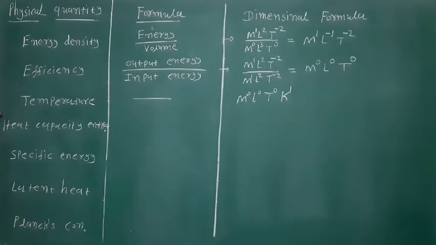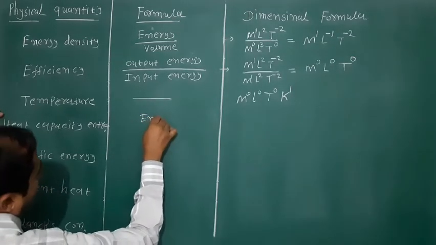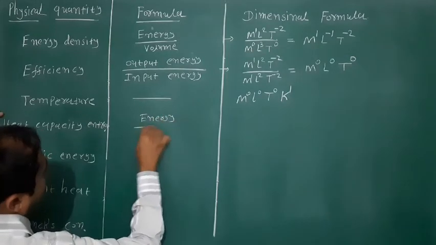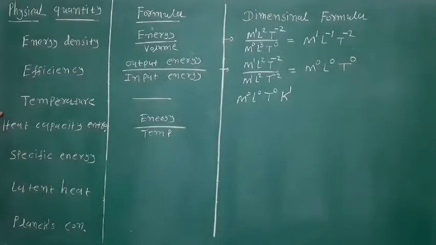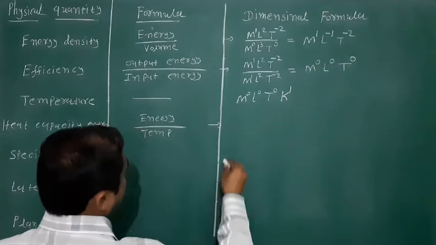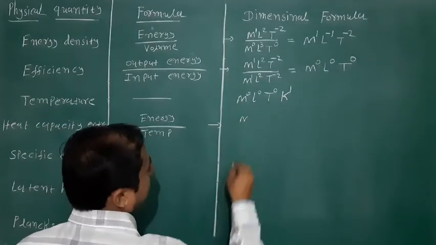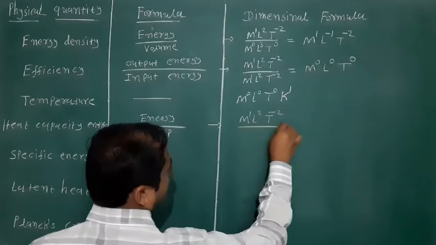Okay, next, heat capacity, entropy. Friends, its formula is energy upon temperature. So the dimension formula for energy is M1 L2 T raised to minus 2.